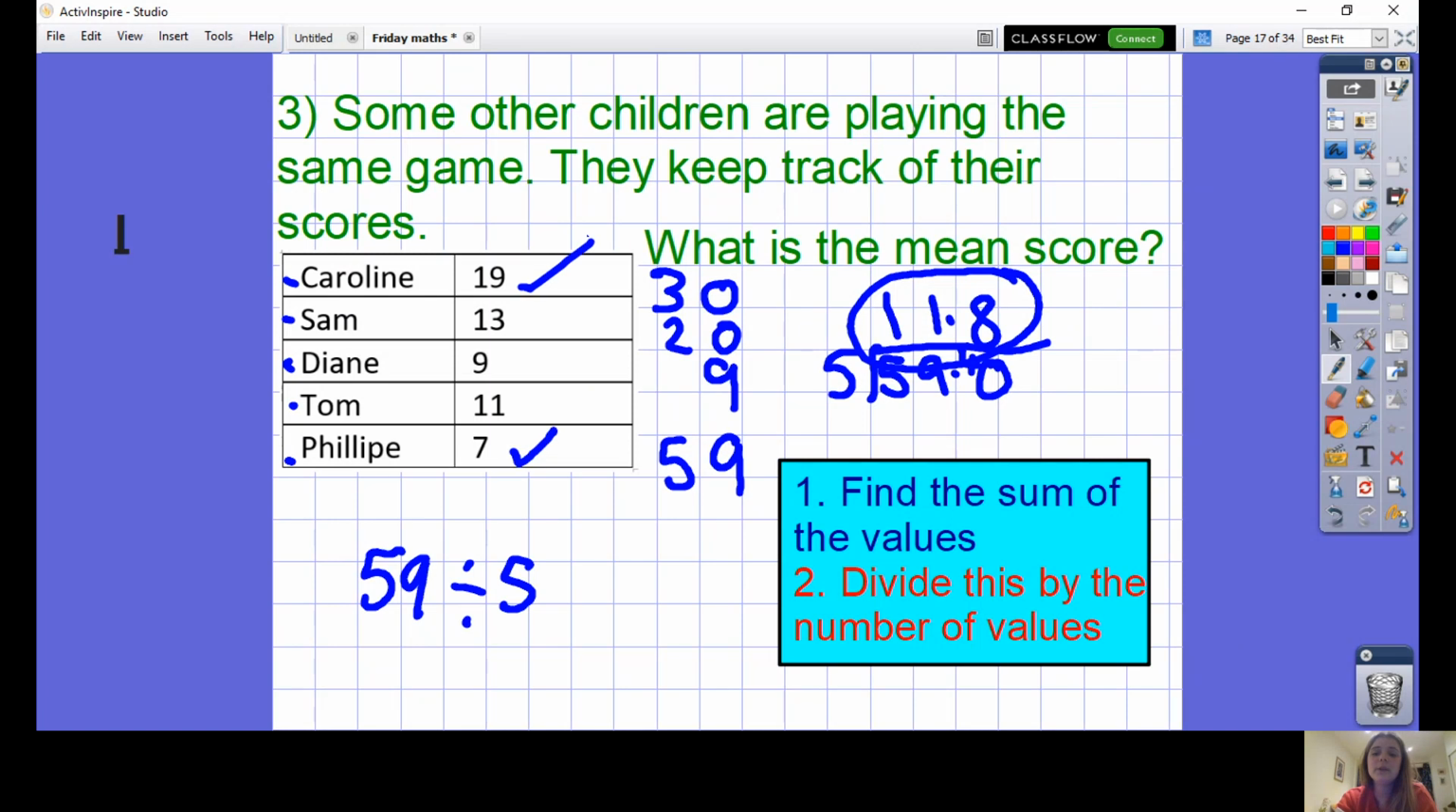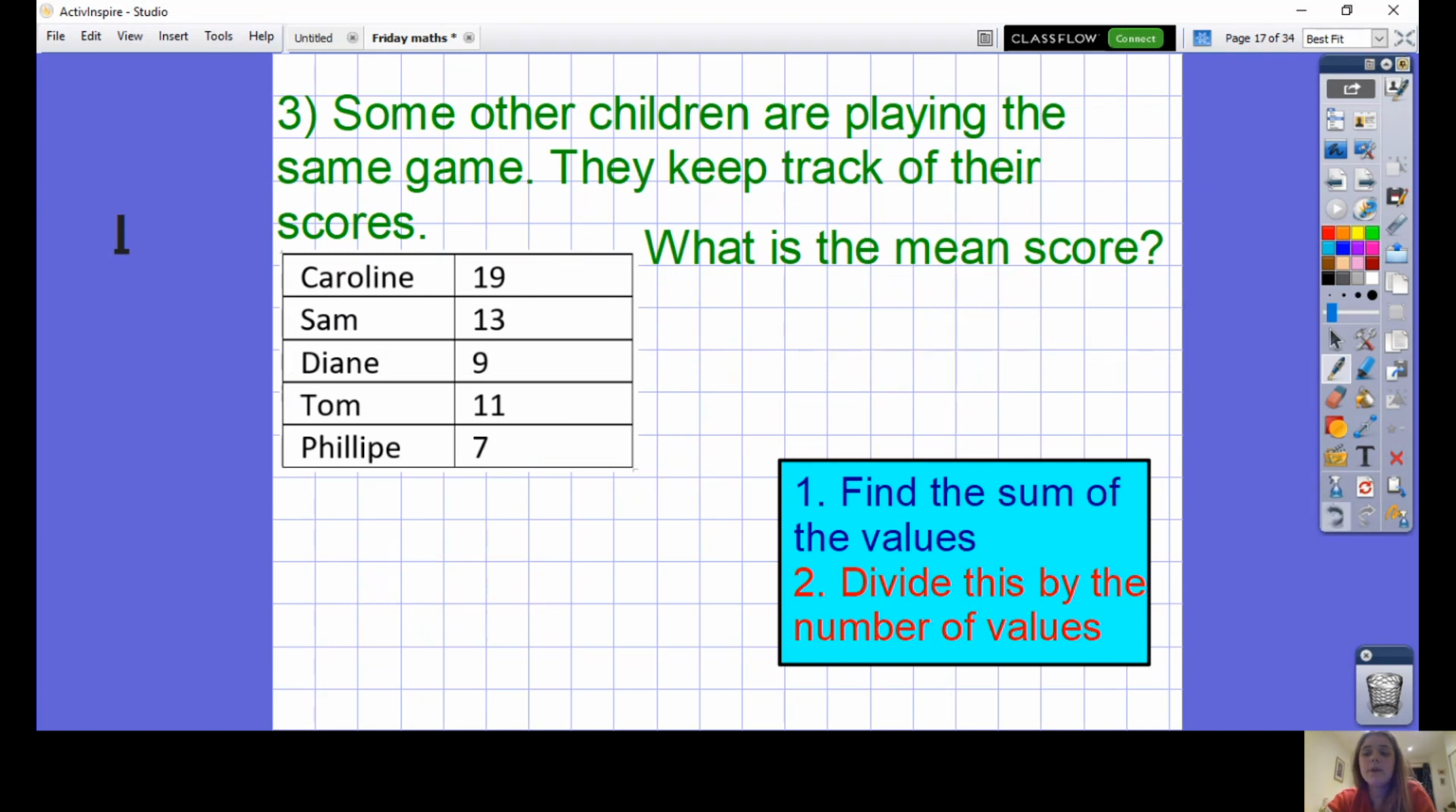Yes. Some of you might have thought you'd done this question wrong because you had a decimal answer. But when you're finding the mean, it's quite possible and plausible to have a decimal answer.